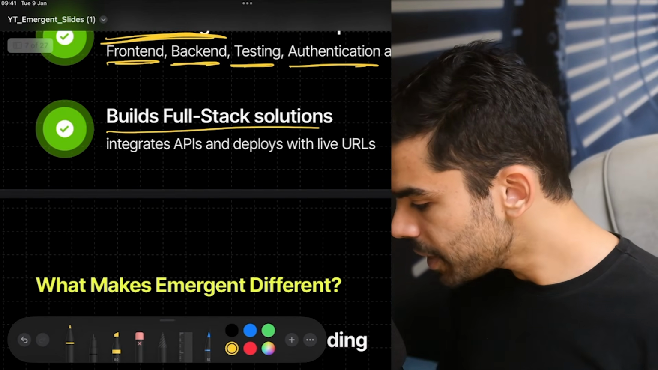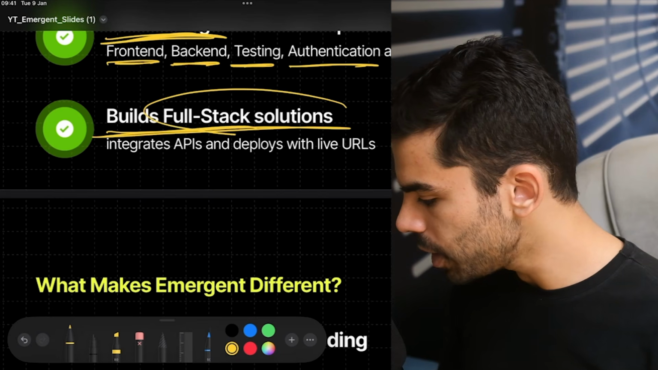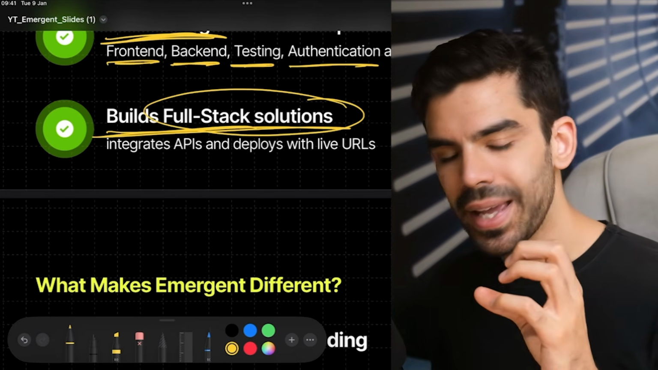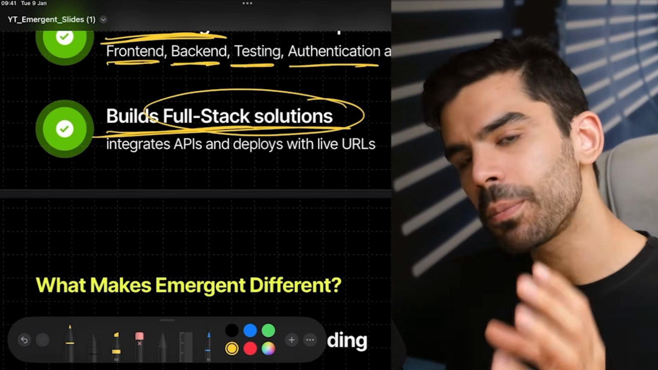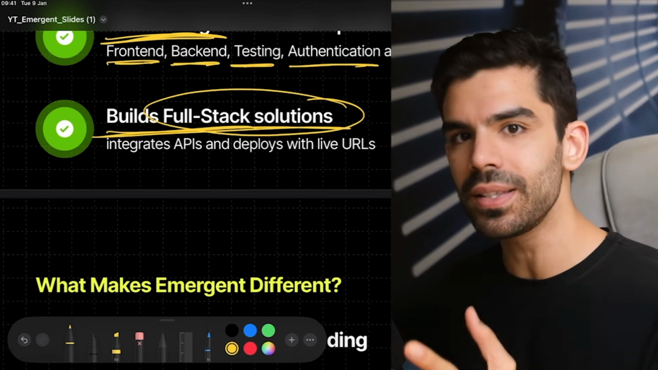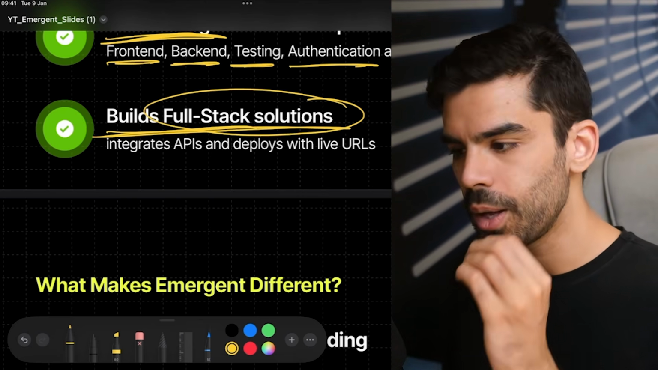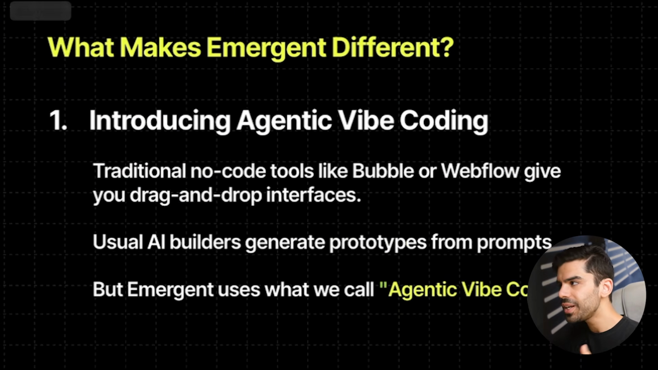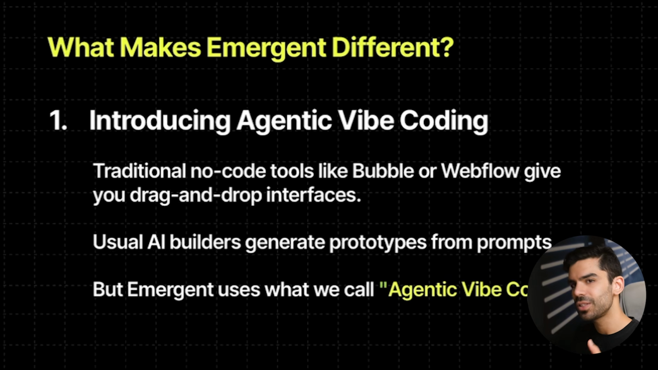And Emergent AI promises to build full stack solutions. What does full stack mean? That you can actually integrate your API calls, which means you can connect third-party applications and you can release it on a live URL with your specific custom domain. So why do we need to learn this? Why is this so important?